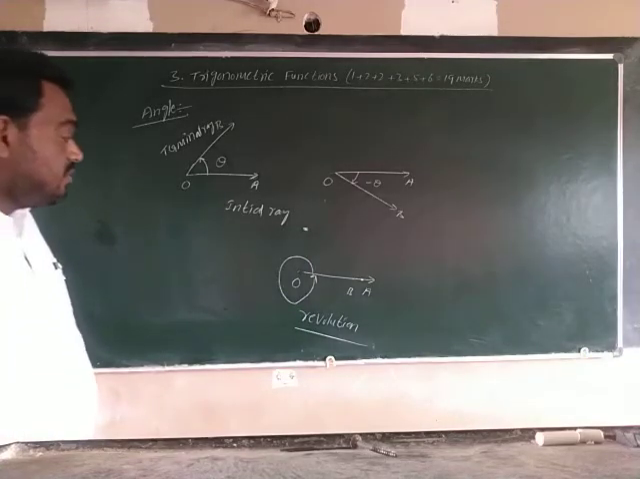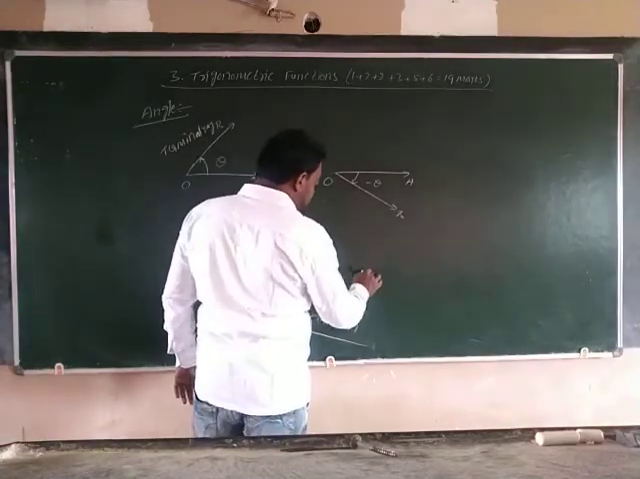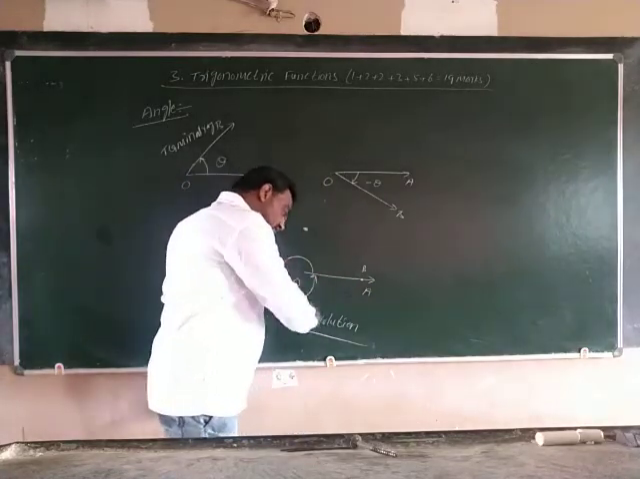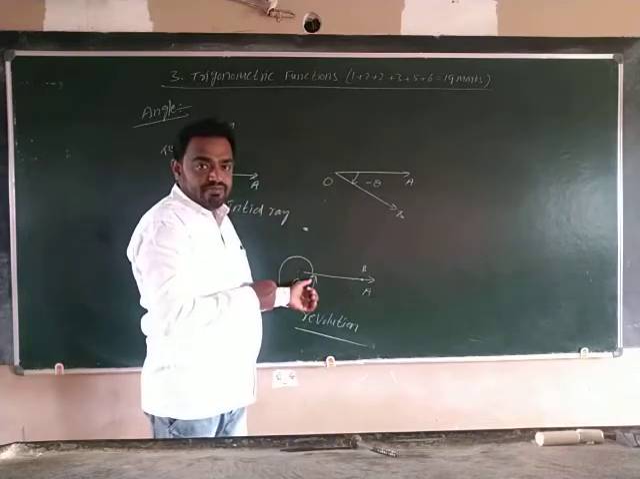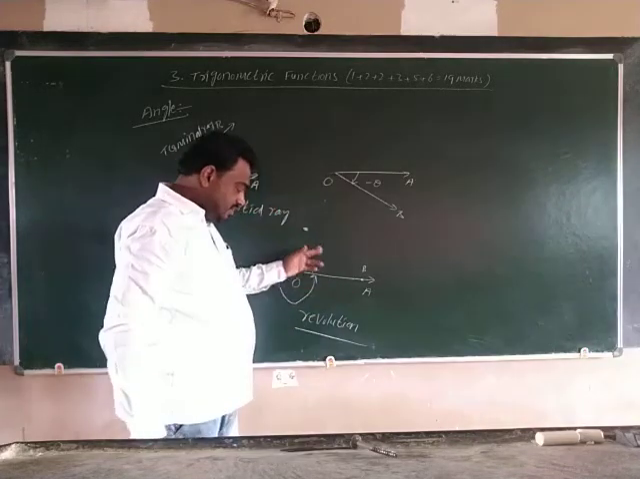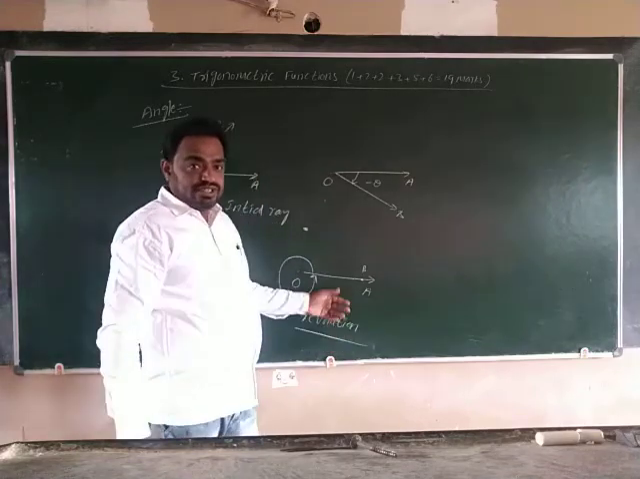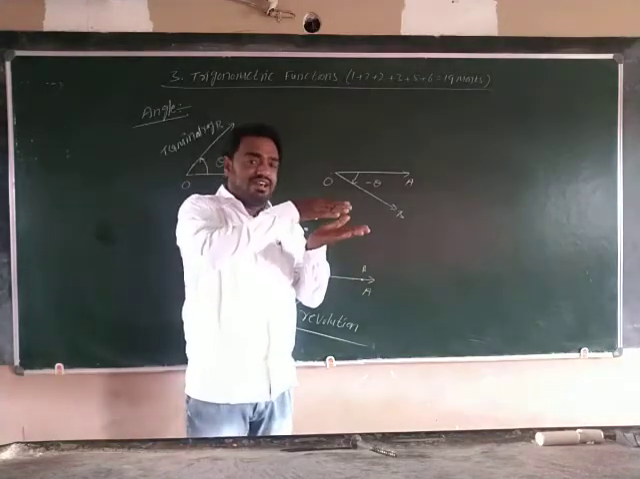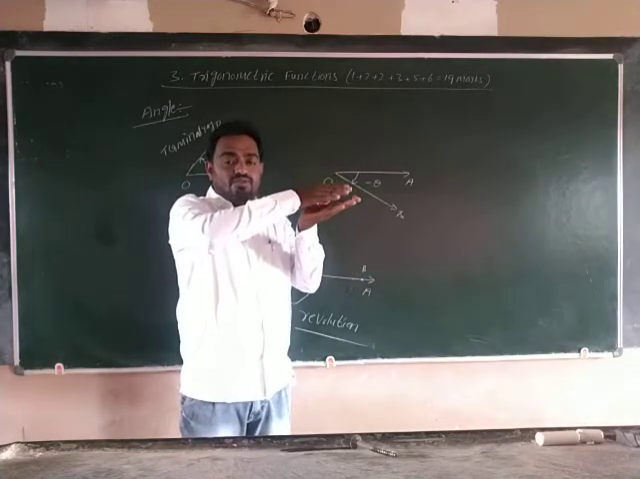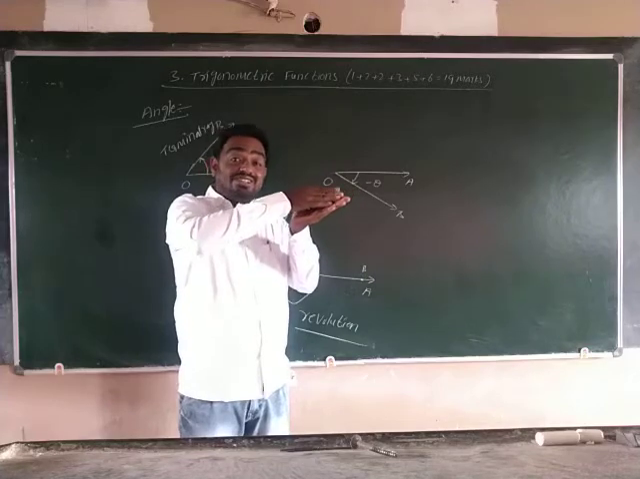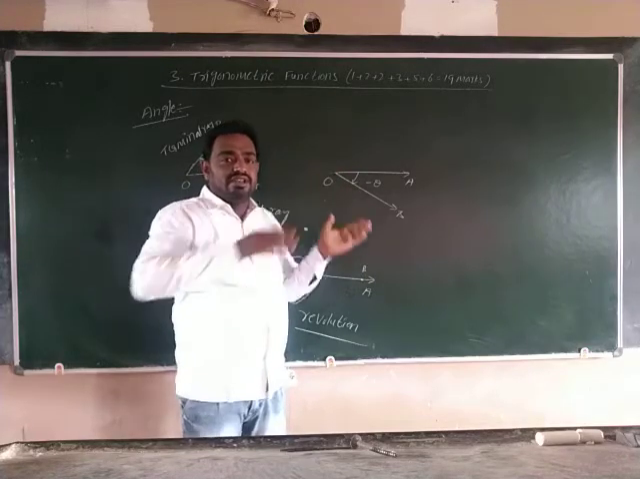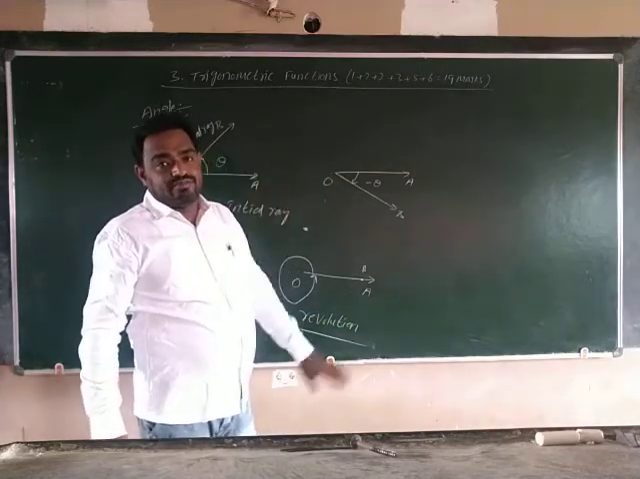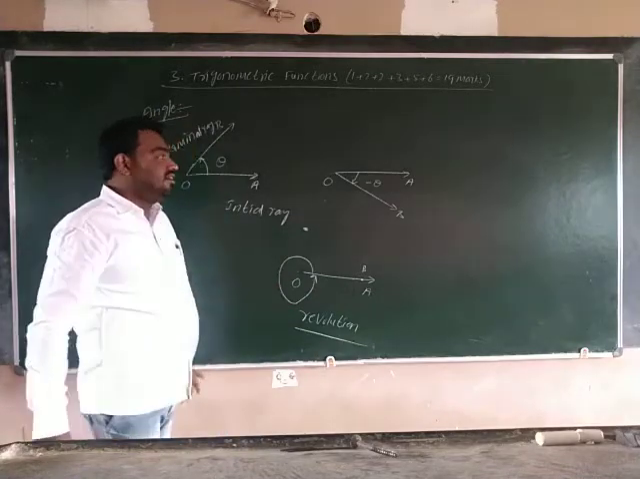Here A and B are both the same. The initial ray and terminal ray are overlapping after a complete rotation. That is called one complete revolution. That means the initial ray and terminal ray overlap after finishing one complete rotation. It is called one revolution. Understood? This is the definition of angle.